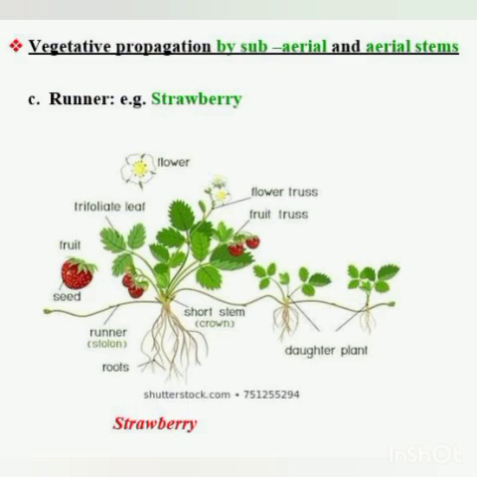You can see here, it is such a nice slide. So it grows along the ground and then it gives rise to axillary buds, which give rise to the adventitious roots. Can you see here? These are the adventitious roots and these are the small daughter plants. So in this runner, adventitious buds are formed, and these buds give rise to the roots and develop a new plant.